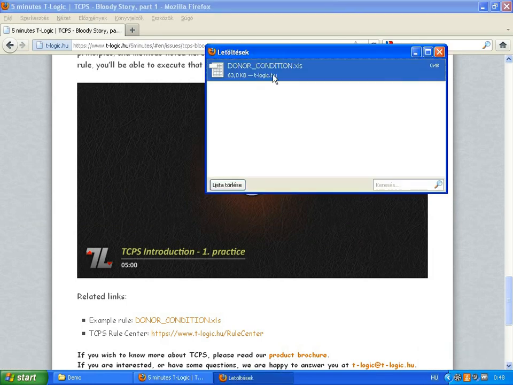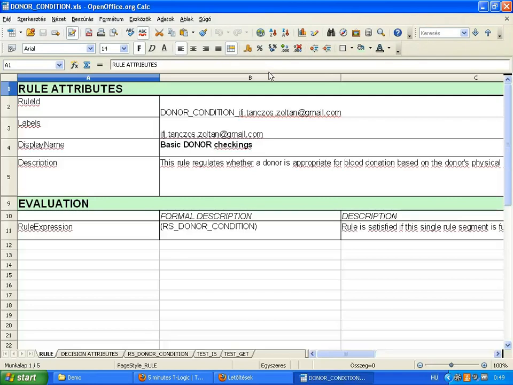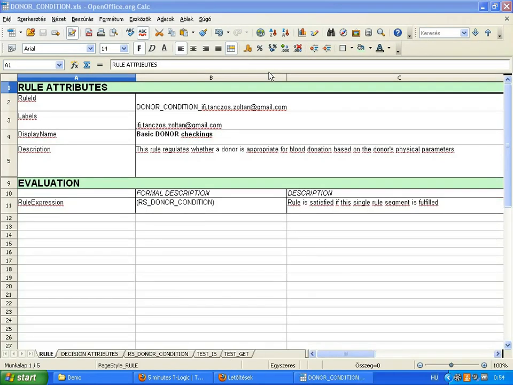Let's open the downloaded rule and let's view how a simple TCPS rule is composed. The first sheet contains next to the rule identifier a description for easier understanding. Also on the sheet we can see the rule evaluation expression. The expression may describe logical relationships of rule segments, that is sub-rules. For the sake of simplicity, the example presented here contains only one rule segment.